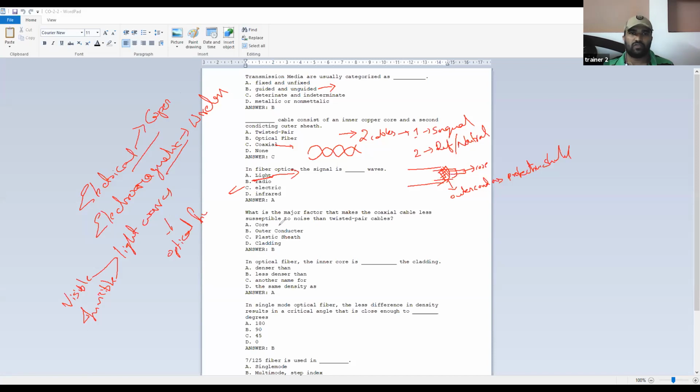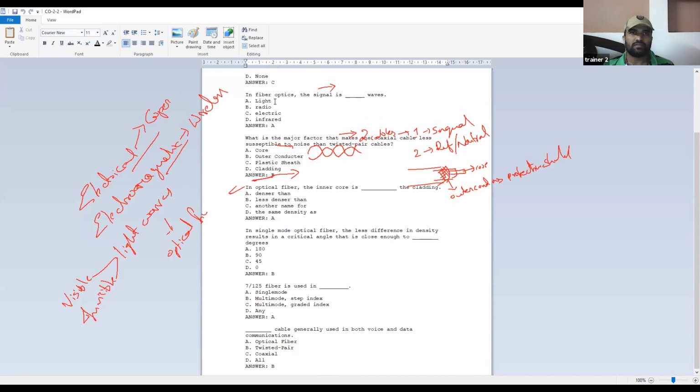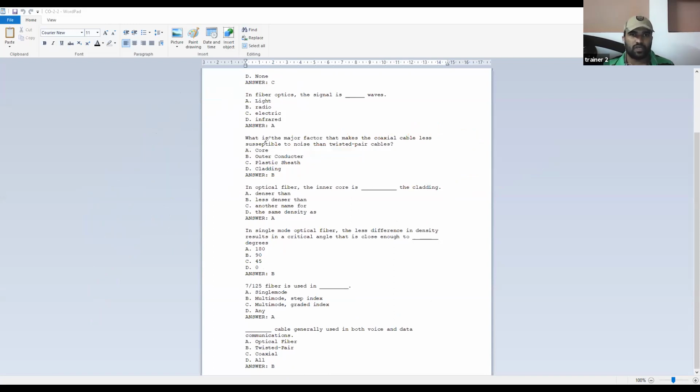Coming to the fourth question, it is about what is the major factor that makes the coaxial cable less susceptible to noise than the twisted pair.